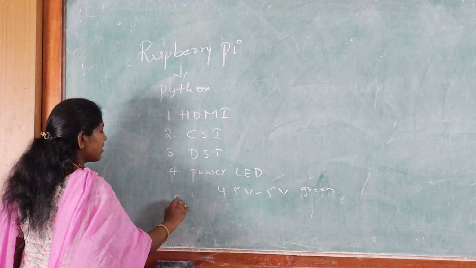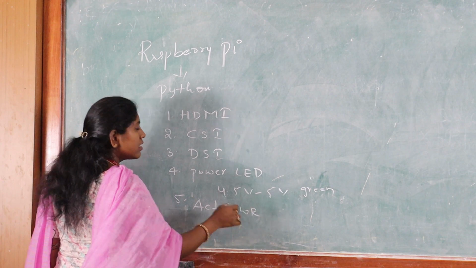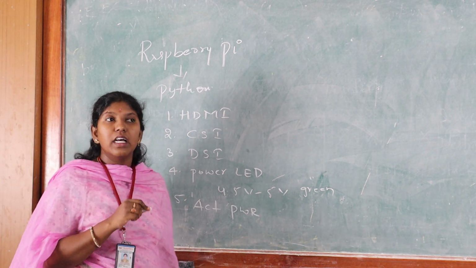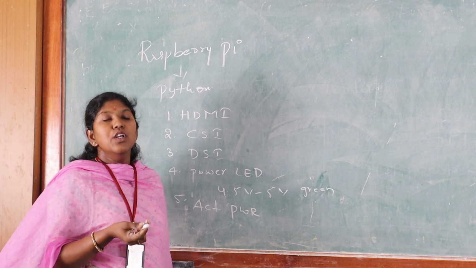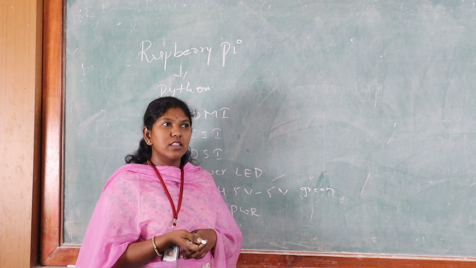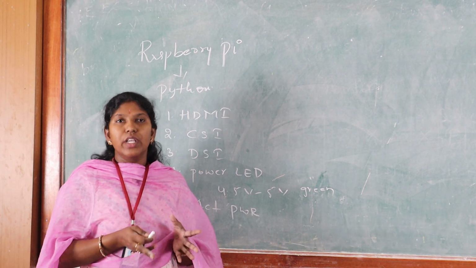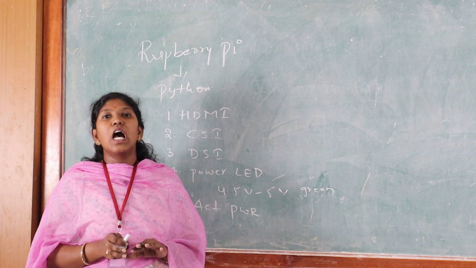And the next thing is the ACT LED. This ACT indicates the activity of the SD card. We already know about the SD card. The SD card is nothing but a storage device. In the case of the Raspberry Pi, there is no need to install the OS separately. We have the SD card.